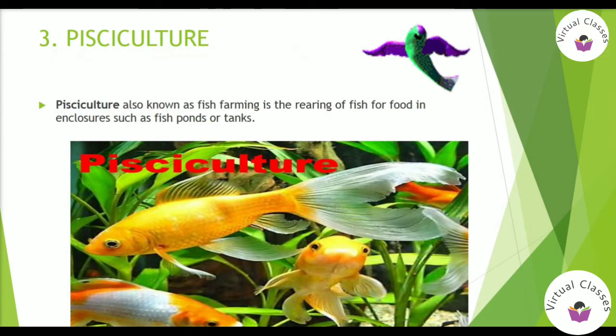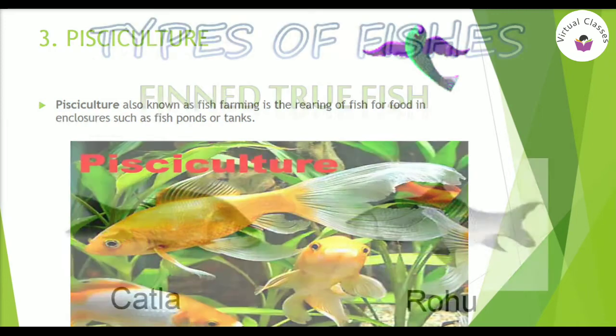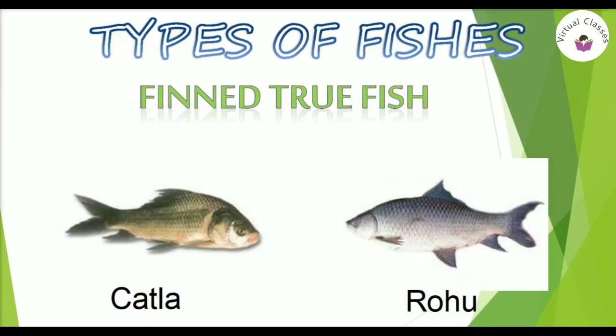Now, let's come to pisciculture. Pisciculture, which is also known as fish farming, is rearing and breeding of fish in a controlled manner. Here, the fishes are reared and raised in enclosures such as open nets, tanks, and ponds. The fish production mainly involves two types of fishes. First is finned fish, which is also called true fish. The examples of true fish, that is catla and rohu, are given below.